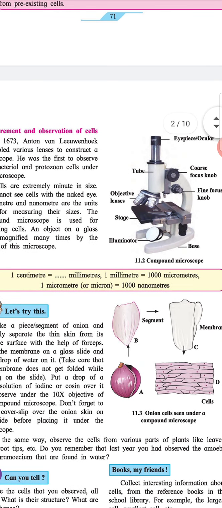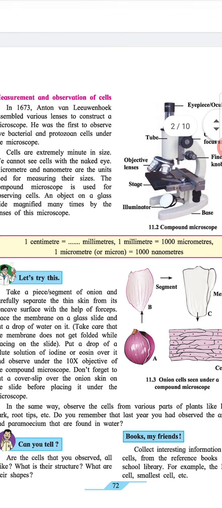Box. 1 centimeter is equal to dash millimeters. 1 millimeter is equal to 1000 micrometers. 1 micrometer (or micron) is equal to 1000 nanometers.